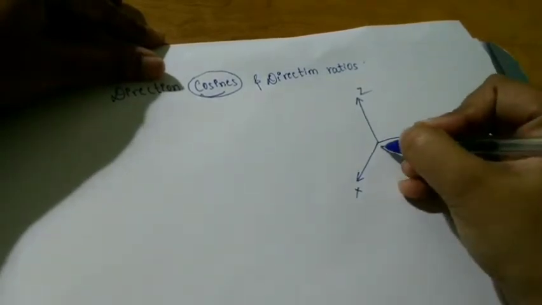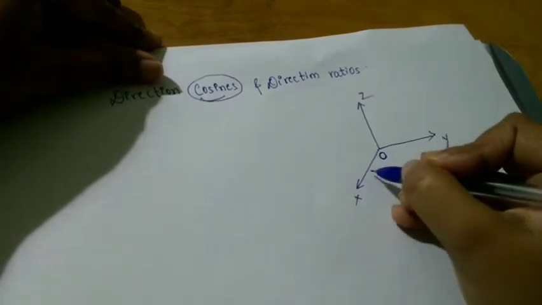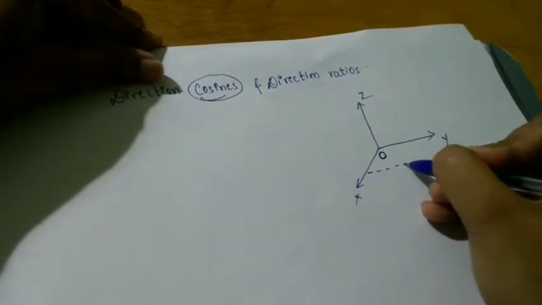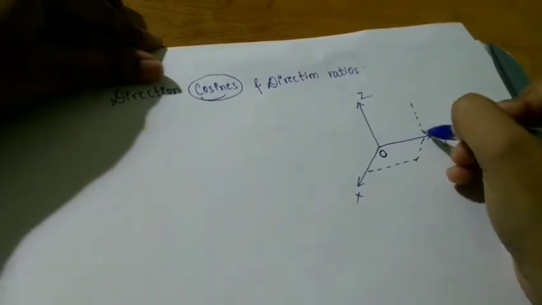This is O, the origin. Okay, next what I'm going to do? I'm going to construct one 3D space here in order to understand better.